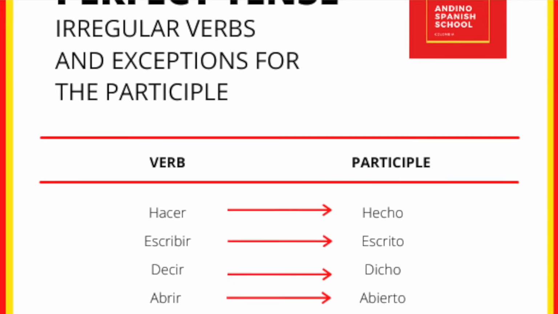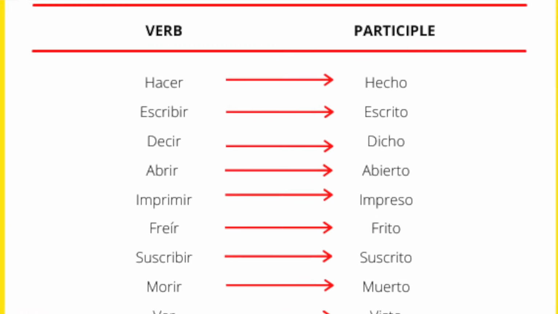And of course, as usual, we have irregular verbs. Verbs that are not going to follow the regular rule that we have just learned. And we have put together a list for you to memorize all these verbs. Let's make some sentences with irregular verbs.